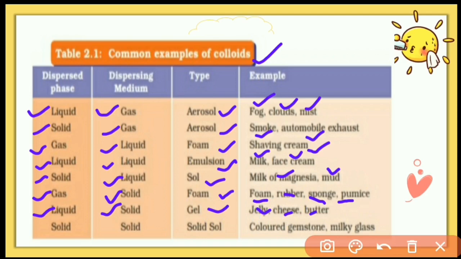Next, when the dispersed phase is solid and the dispersion medium is also solid, it makes a solid sol colloidal system, for example colored gemstone and milky glass. A gas-in-gas type of colloidal system does not form, because when gases are mixed they form a homogeneous system, but colloids are actually heterogeneous systems. So when the dispersion medium and dispersed phase are both gas, it does not form a colloidal system.